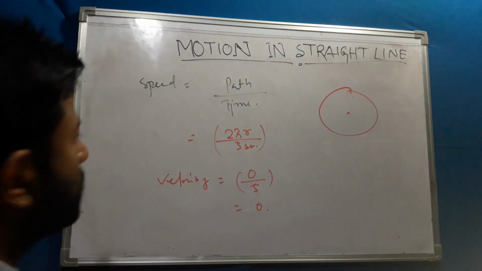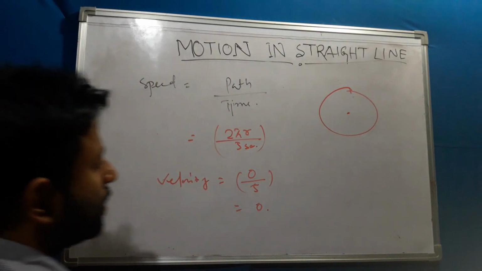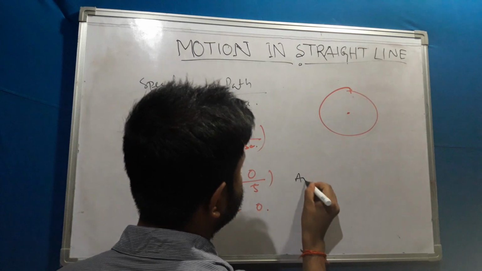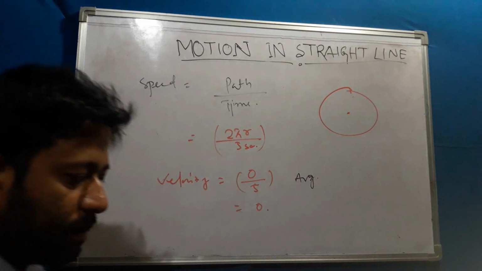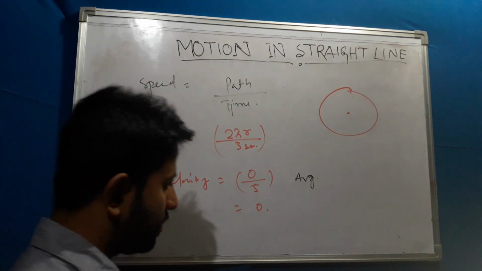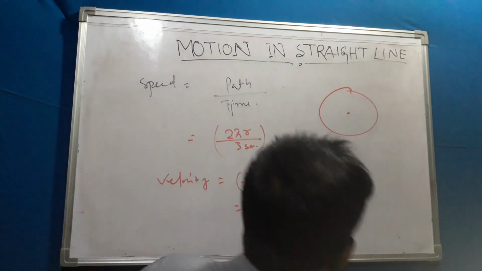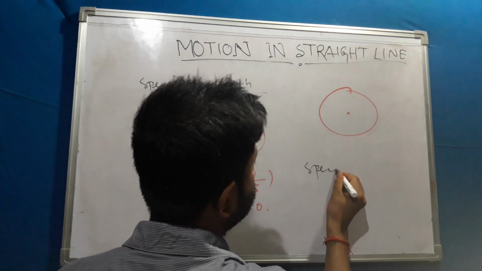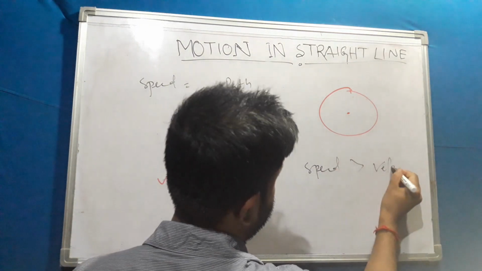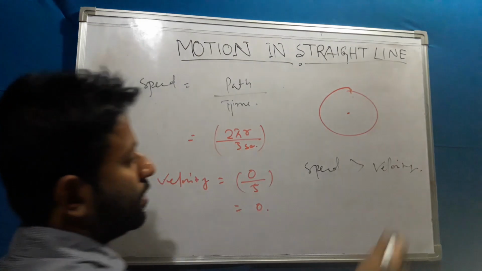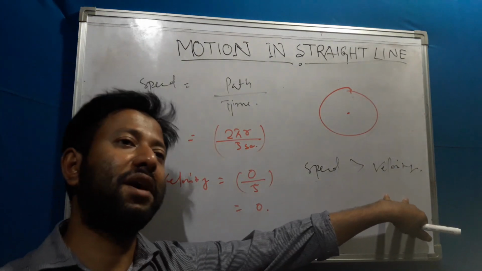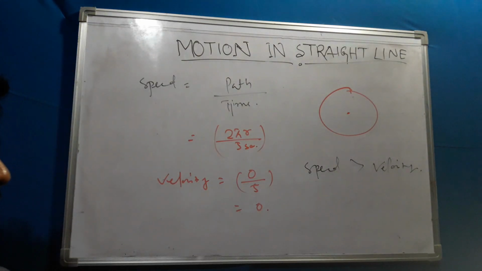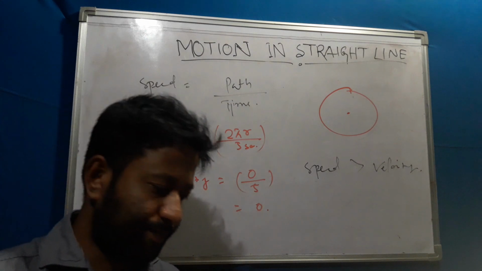So here another general term is asked: average. They are saying that in general, speed is greater than velocity. That means there is a possibility, but it does not mean the velocity can be greater than the speed. Okay, is it clear?